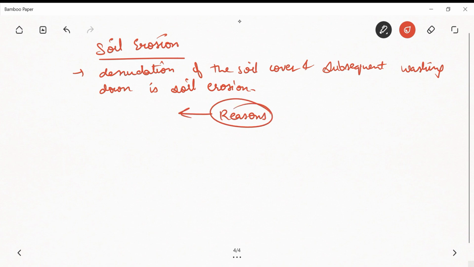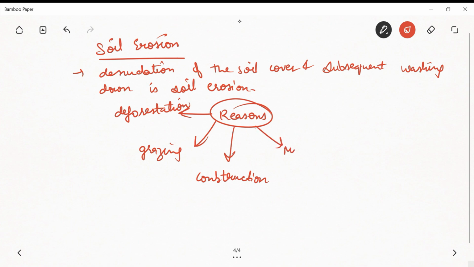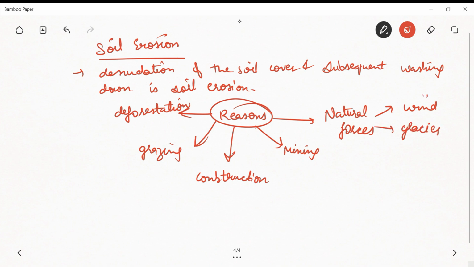So it can be like deforestation. That means we are cutting so many trees, right? Deforestation is there. Grazing, construction, right? Then mining, and also we can say the natural forces, like wind, right? Glaciers, and the water flow. So this can be the reason for the soil erosion, right?